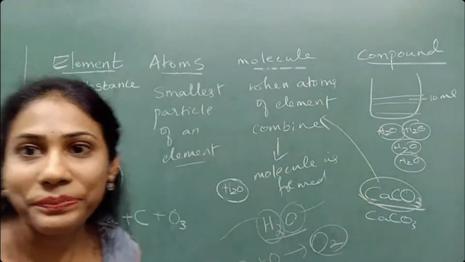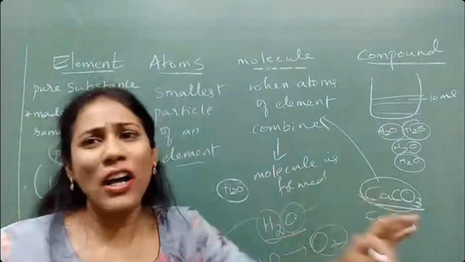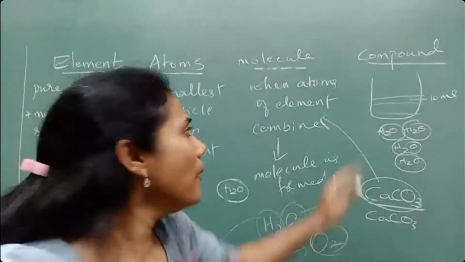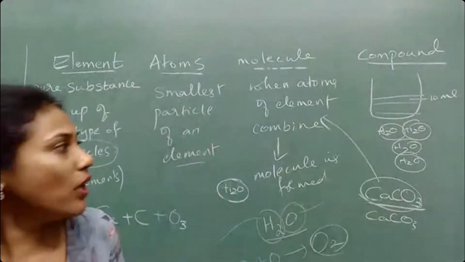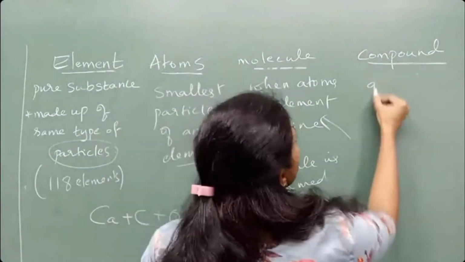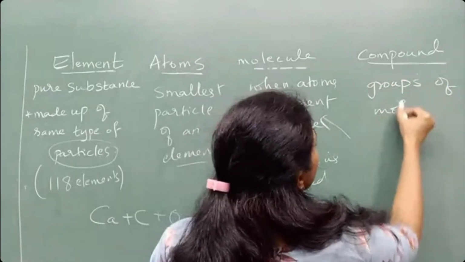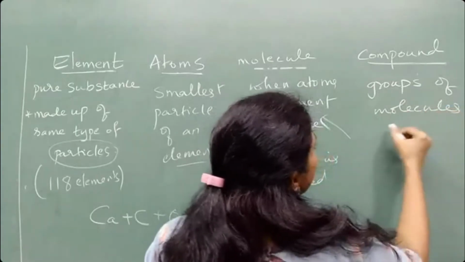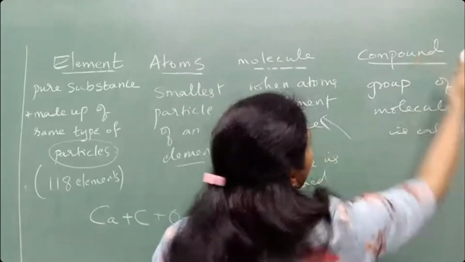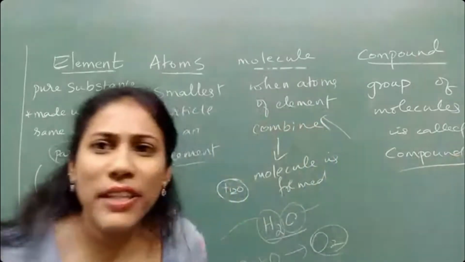Did you get the feeling of understanding these words now? Fine. And Tanishka says, ma'am, do compounds have a ratio? Yes, a ratio is there, but that is secondary, so we are not discussing it now. Then someone asks for the definition of compound. If you want a definition, this is how you write it: a group of molecules is called a compound. That's it.